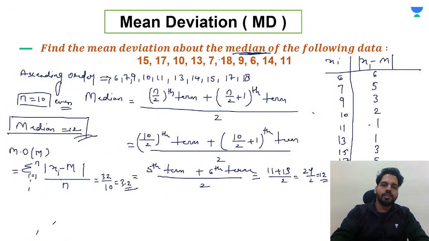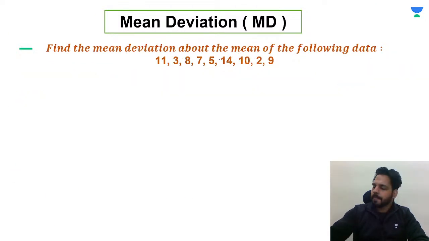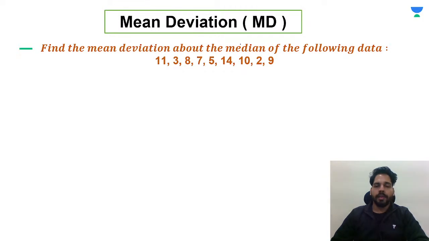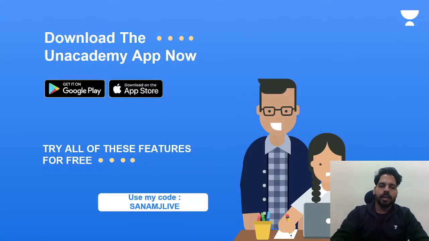And I'm just giving you these questions to be done by you only. Just note them down. For these observations, you have to find out the mean deviation about the mean. Okay, and for the same observations, you have to find out the median also. Okay, so just do them by yourself, and we will meet in the next lecture.